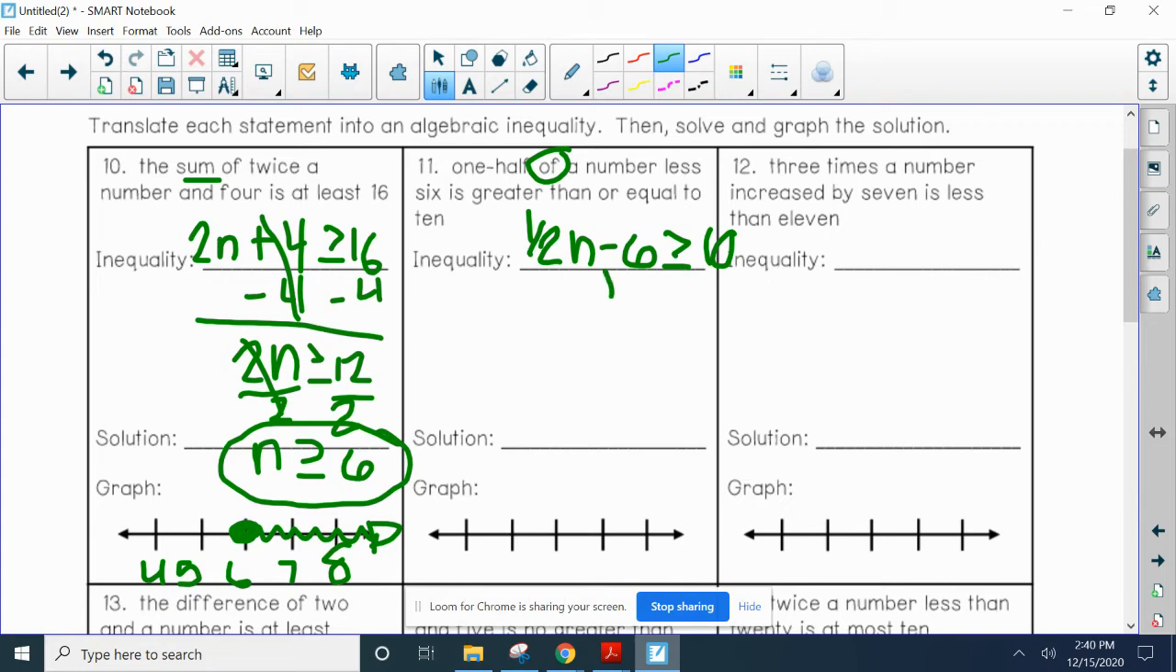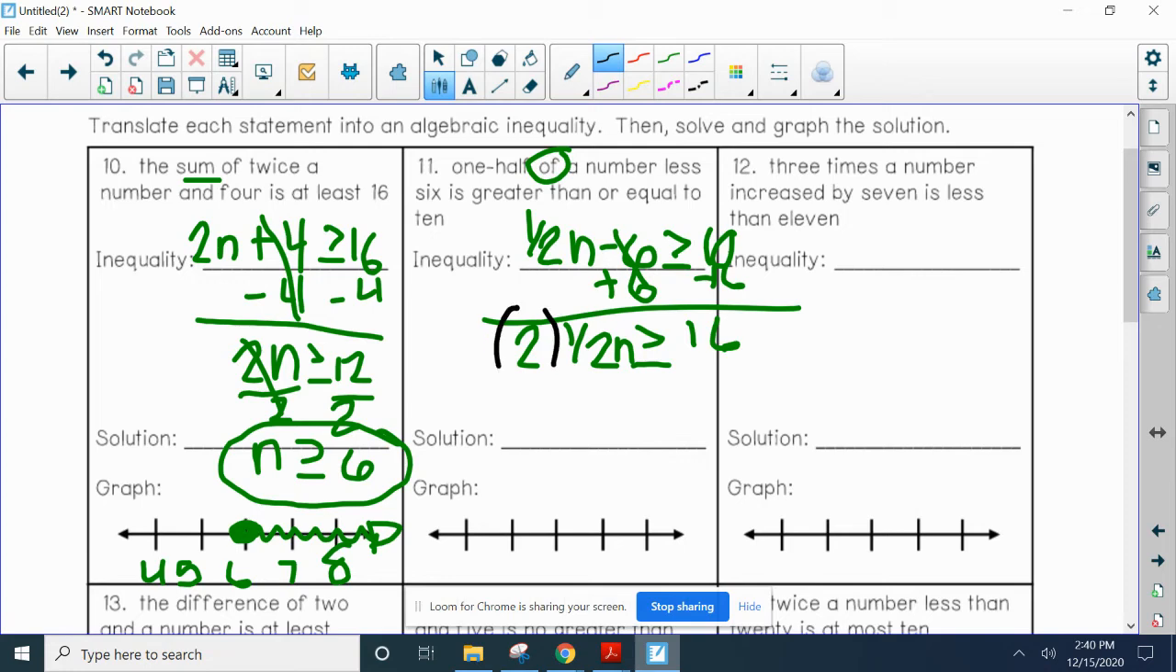Get rid of our addition and subtraction first. So subtraction with addition. So half n is greater than or equal to 10 plus 6, which is 16. And then we are going to go ahead and get rid of times a half by multiplying. So we get rid of multiplication with division. Division of the fraction is the same as multiplying by its reciprocal, which is that fraction flip. If I flip 1 over 2, it's just 2 over 1. So both sides times 2.